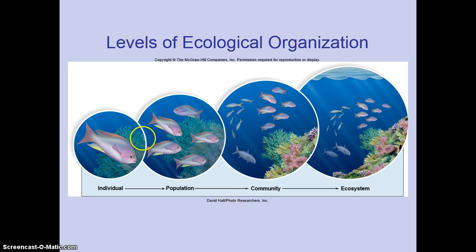We have the same type of scheme in the organization of ecology, but we start off with an individual organism. An individual organism goes together with others in the same area to make up a population. Different types of organisms living together in a particular area make up a community, and all the communities together make up an ecosystem.